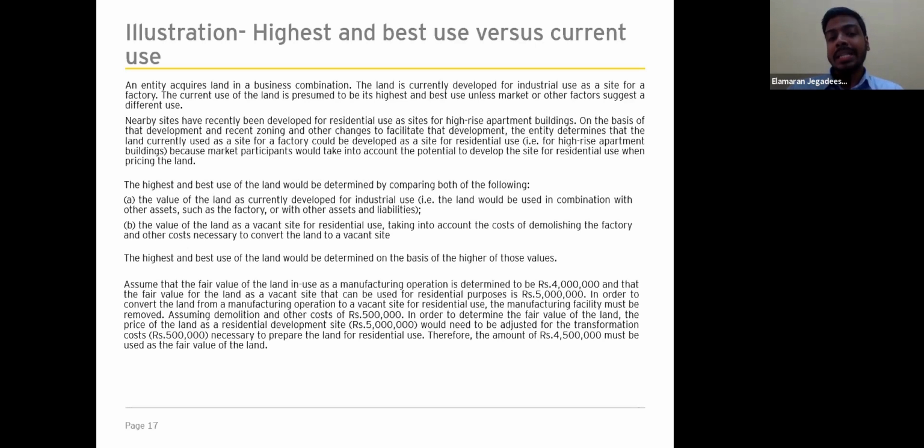So we need to adjust the valuation for residential purposes by the demolition cost: 5 million minus 500,000, so 4.5 million is the value of the vacant land site for residential use. Comparing 4 million and 4.5 million, 4.5 million is higher, so it will be considered the highest and best use, which is the residential usage.